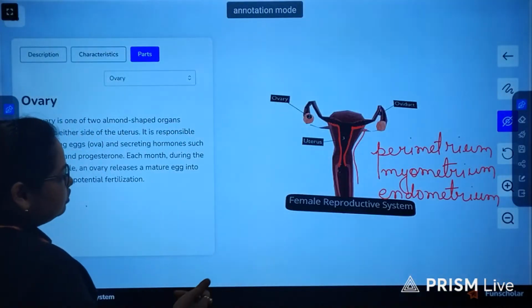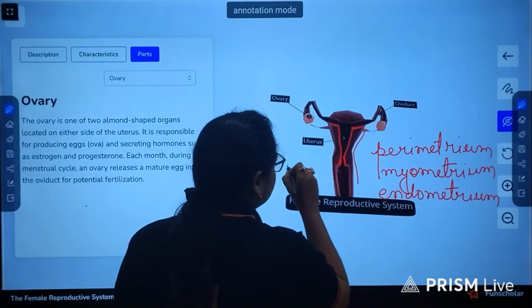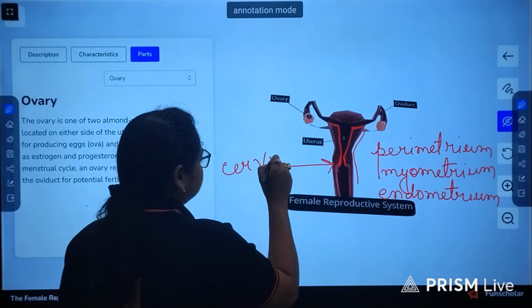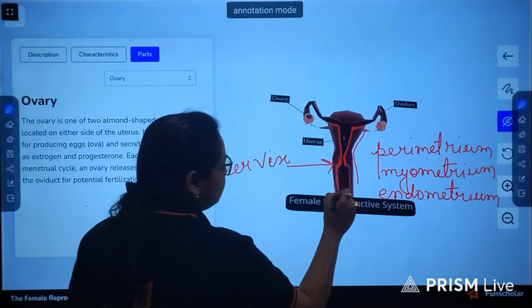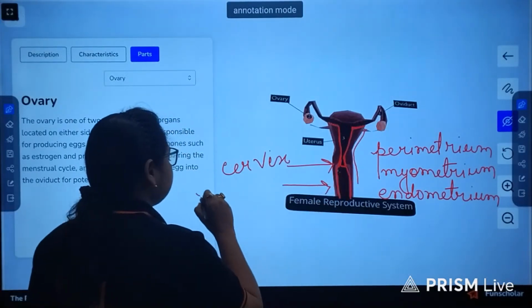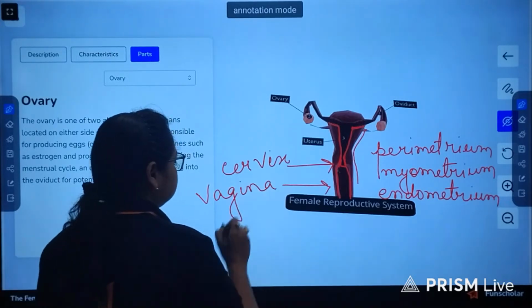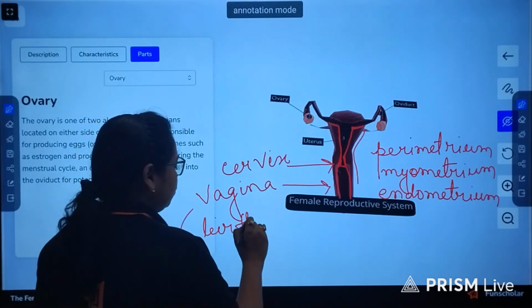And then we have the lower narrow region of the uterus. It is known as the cervix. And then you can see a somewhat broad region. At last, it is the vagina or the birth canal, through which the baby is born.